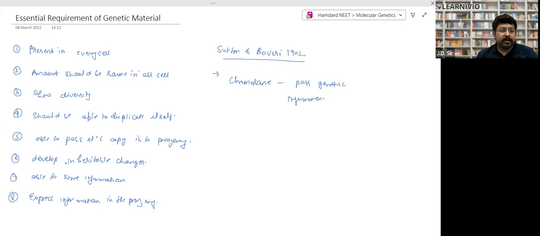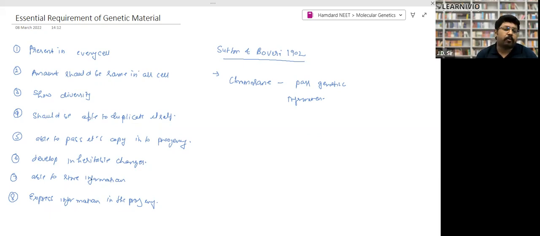Next, develop inheritable changes. It develops changes, means gene mutation takes place, and it is inheritable as well. Able to store information. That's the DNA can do only. Express information in progeny. So if these characteristics are present, then only we can say that is the genetic material.